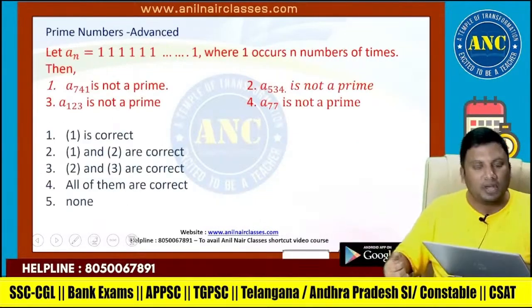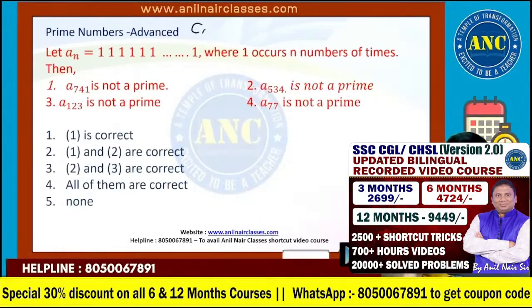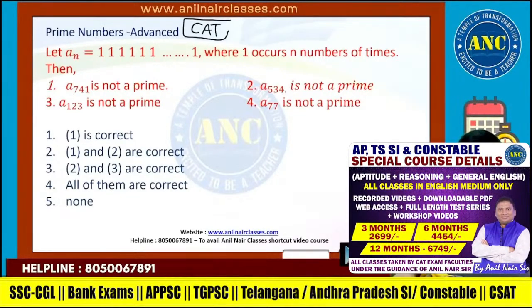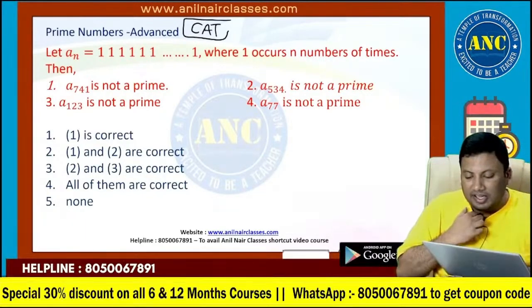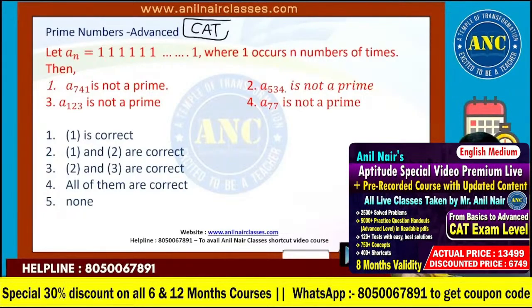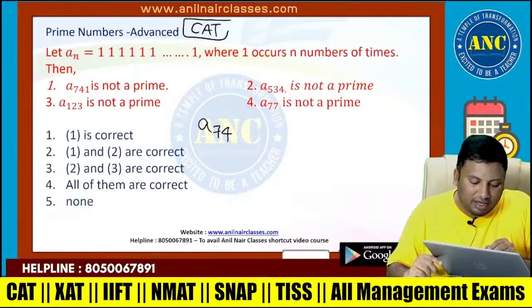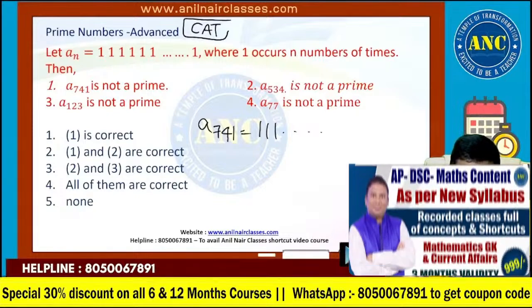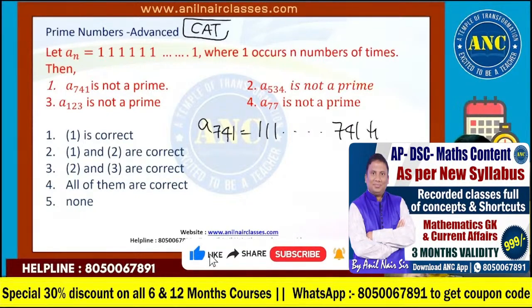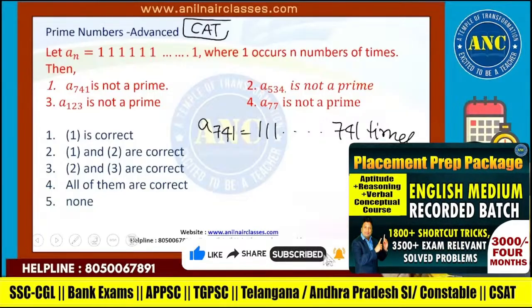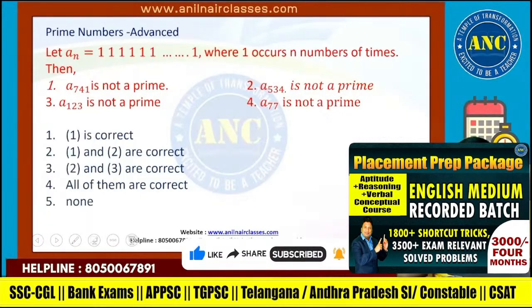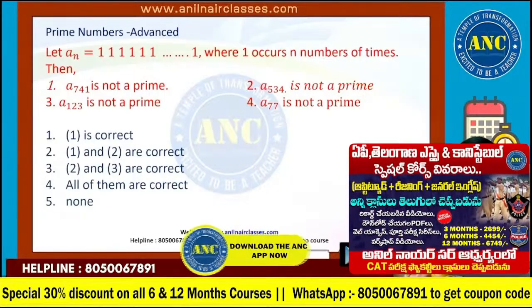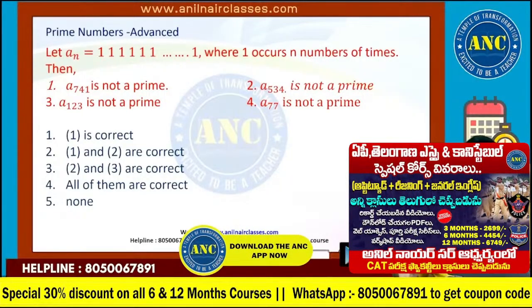Now see this question. Absolutely CAT level question. A sequence of 1s, 1 1 1 1 1 1 1 1, where 1 occurs a number of times. 741. Now see here, 1 1 1 1 1 written 741 times. Or the best thing is, try this question. Take a screenshot of this question. Please try to solve this question.